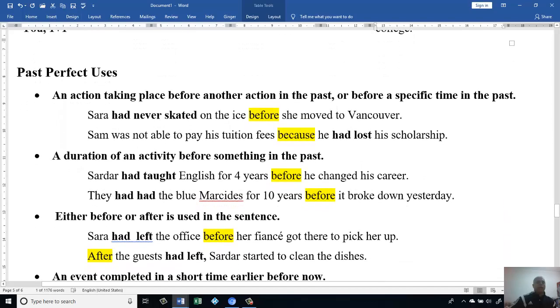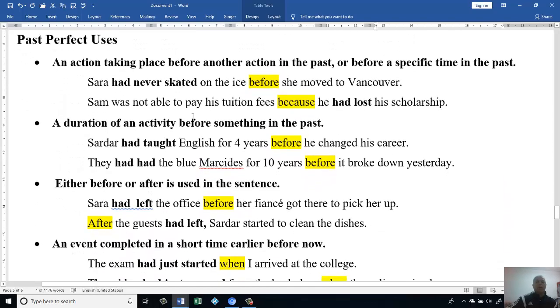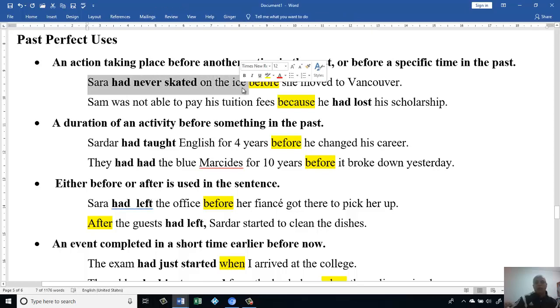Okay, let's see when we use past perfect. An action taking place before another action in the past, or before a specific time in the past. Let's look at this one. Sarah had never skated on the ice before she moved to Vancouver. We know she moved. You could say before she moved to Vancouver last year. We know definitely this happened in the past. Before she moved to Vancouver, she had never skated.